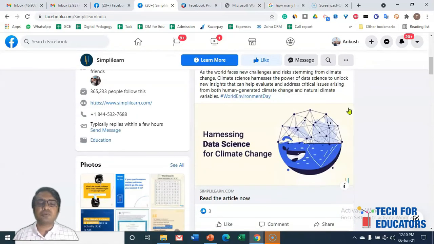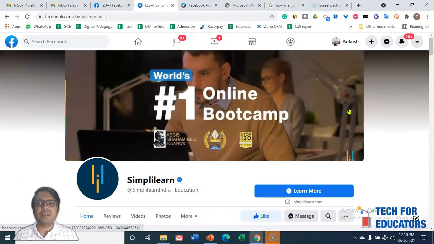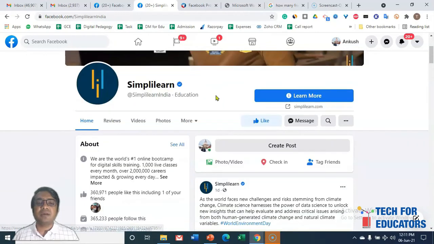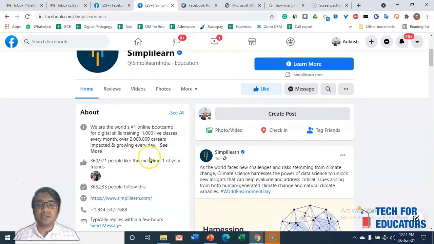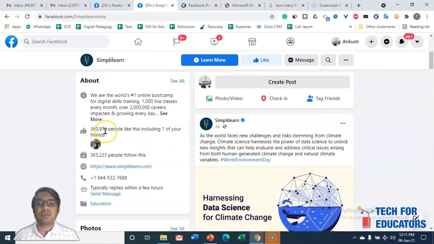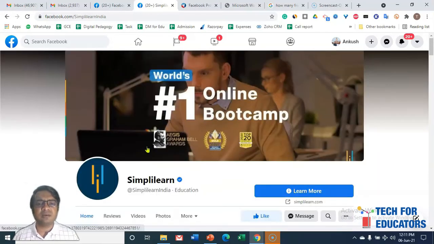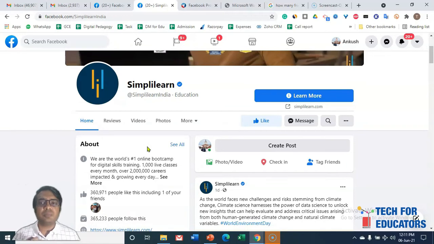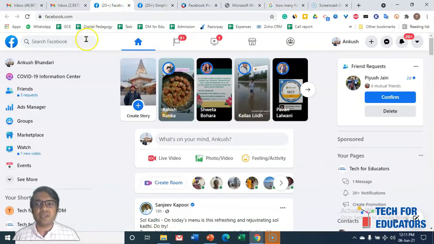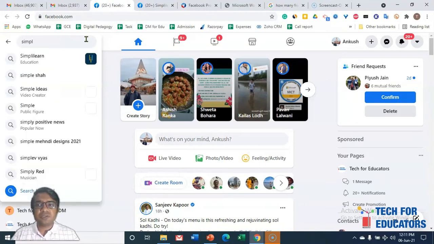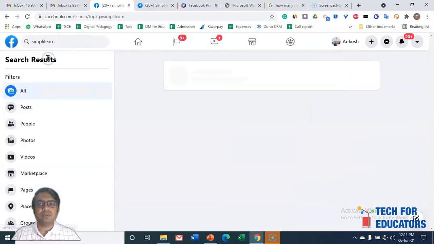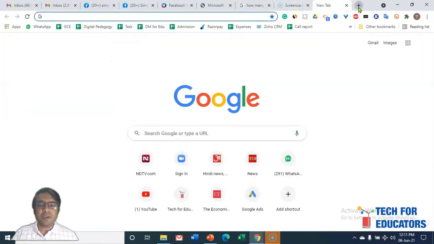Most education institutes, if you go to their website, you will find their page. Here is one page of Simplilearn, and I can see how many likes they have. There are 3,60,000 likes on their page and 3,65,000 followers. So what is a Facebook business page? A Facebook business page is something like your website, where anyone can come to your page by searching on the internet. For example, I may search Simplilearn and go to their page.